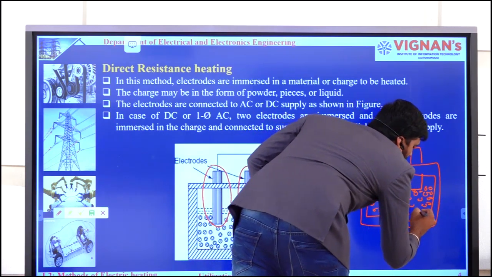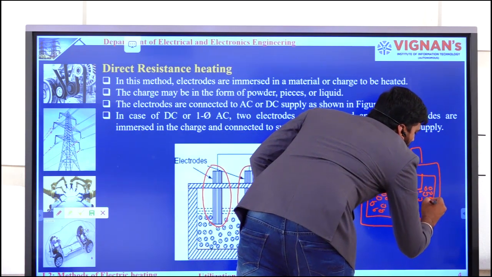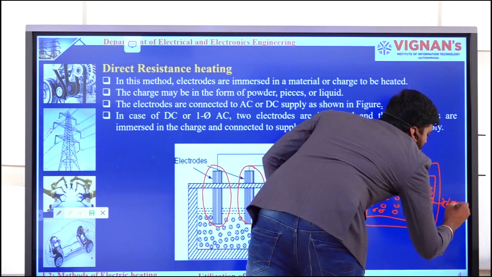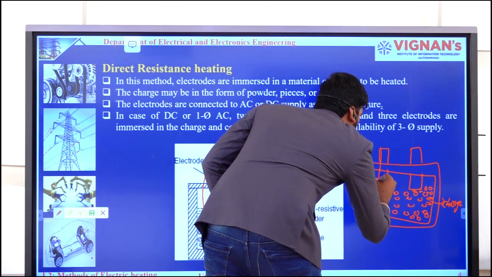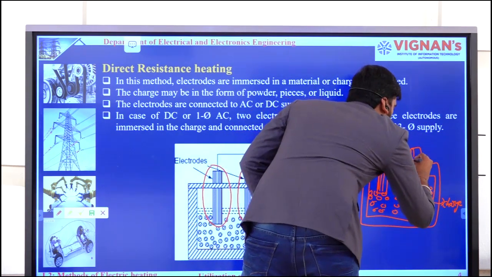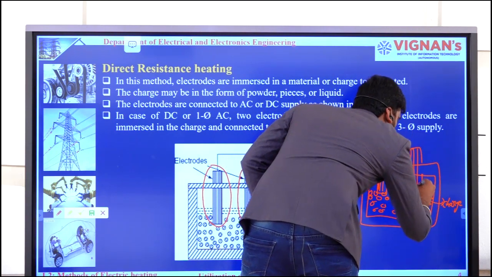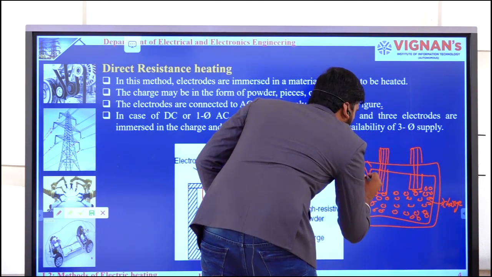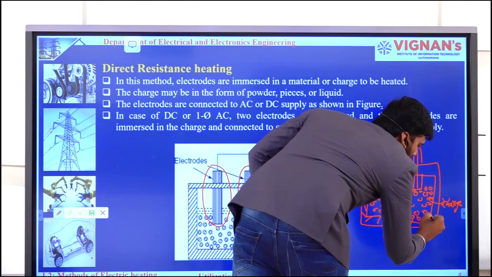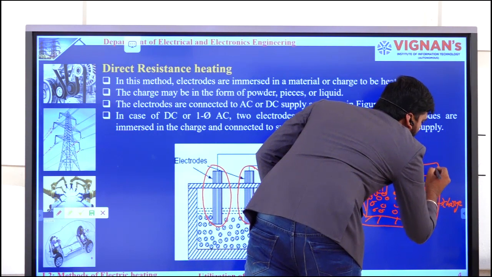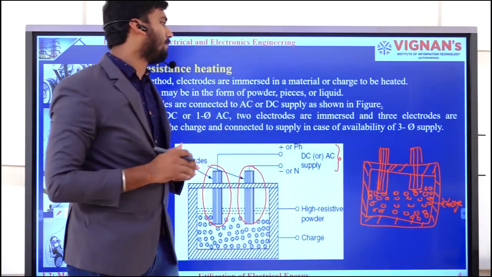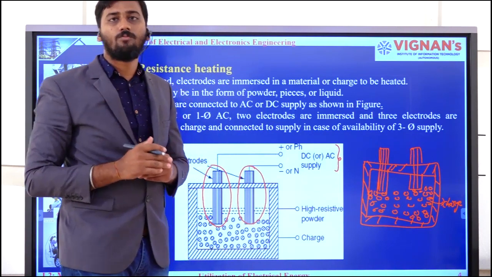This is my material for which I need to supply the heat energy. I was considering it as the charge. These are my electrodes, and this is my chamber. You might be getting the doubt, sir, which sort of electrical energy we need to supply?